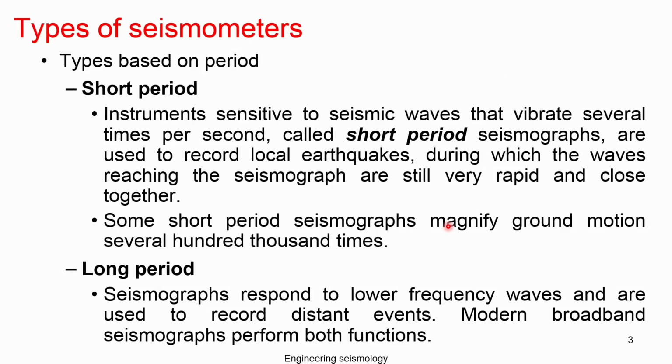Short period seismograms are used to record local earthquakes, during which the waves reaching the seismogram are still very rapid and close together. Some short period seismograms magnify the ground motion several hundred times for display and noting down the amplitude. So, basically these short period sensors are useful to record local earthquakes.